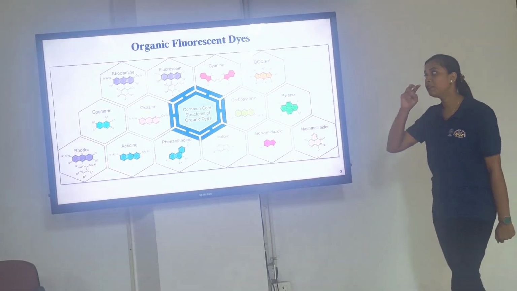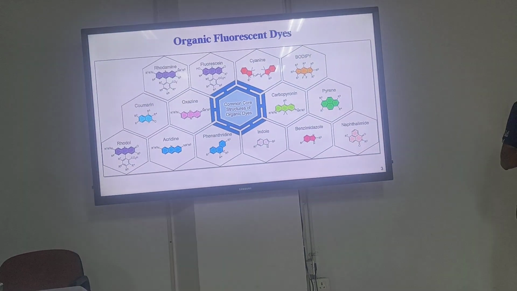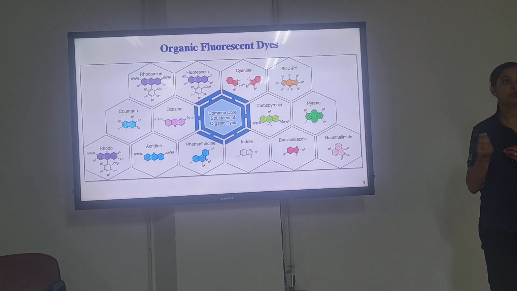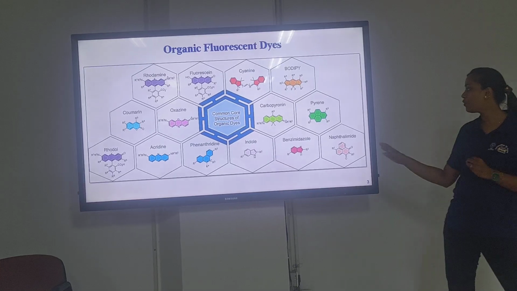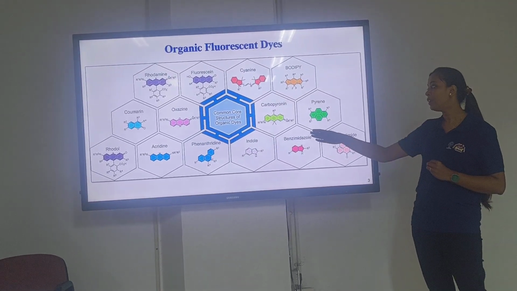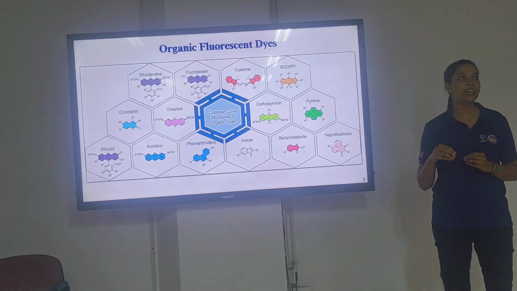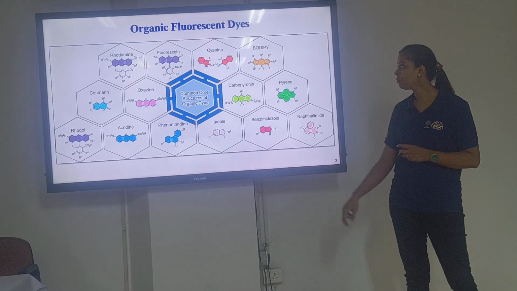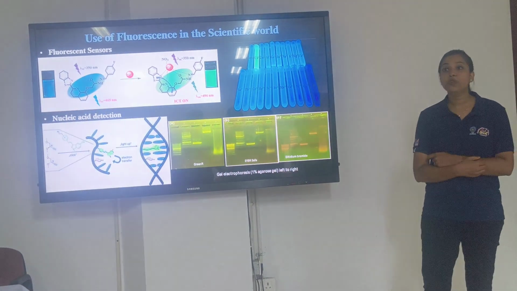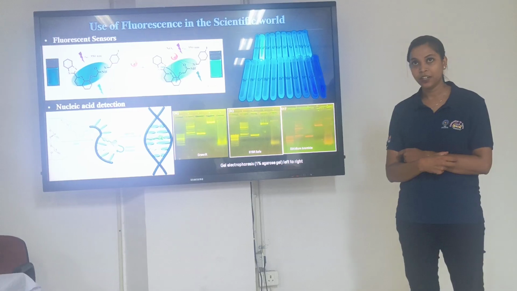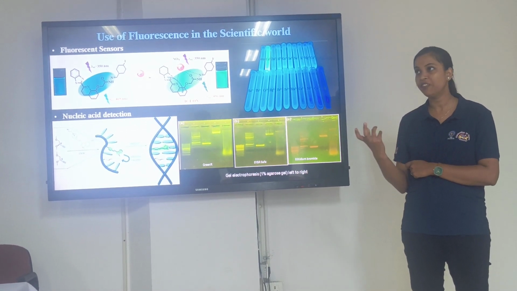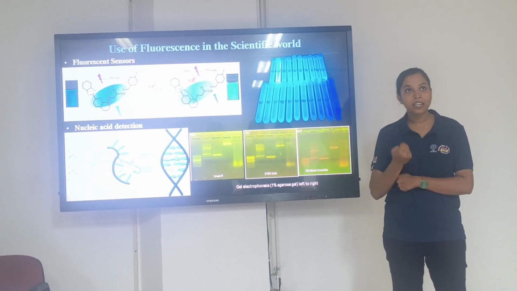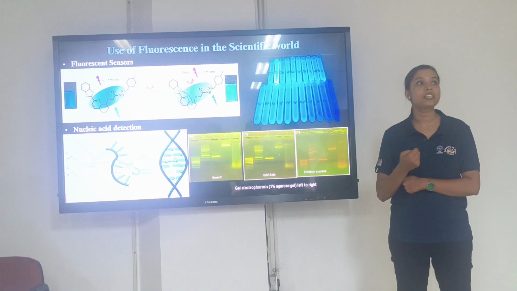Next, these are the fluorescence molecule core structures, and various derivatives of these compounds show different fluorescent colors. As we all know, naphthalimide, acridine, phenanthridine, indole, these have inherent properties of being fluorescent. Now, what is the use of this fluorescence in our life? Because in nature we see various examples, but why do we synthesize these organic dyes? Because in the scientific world we use these as fluorescence sensors.